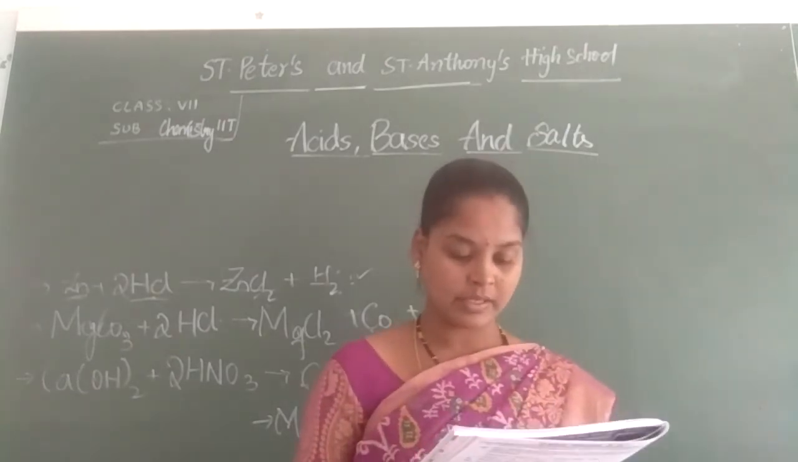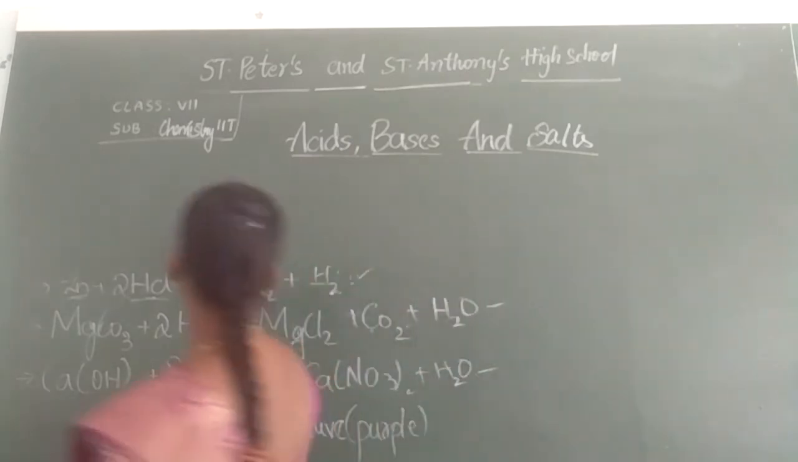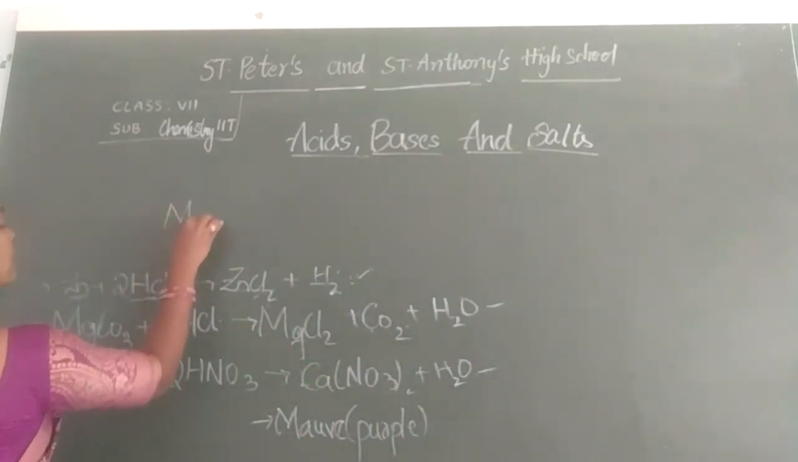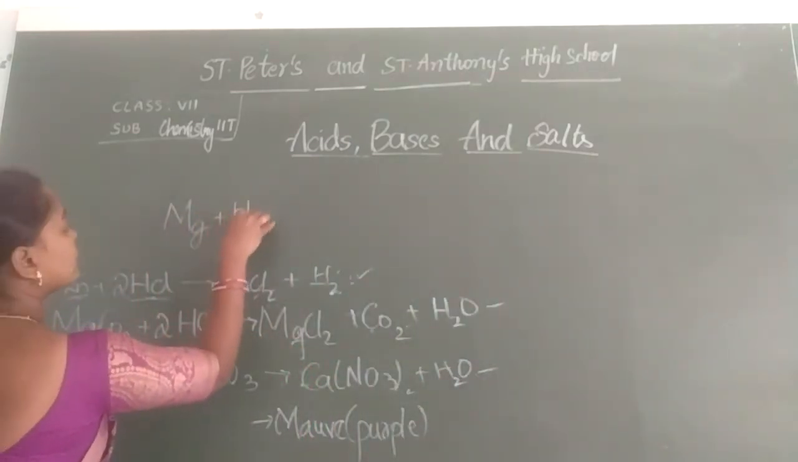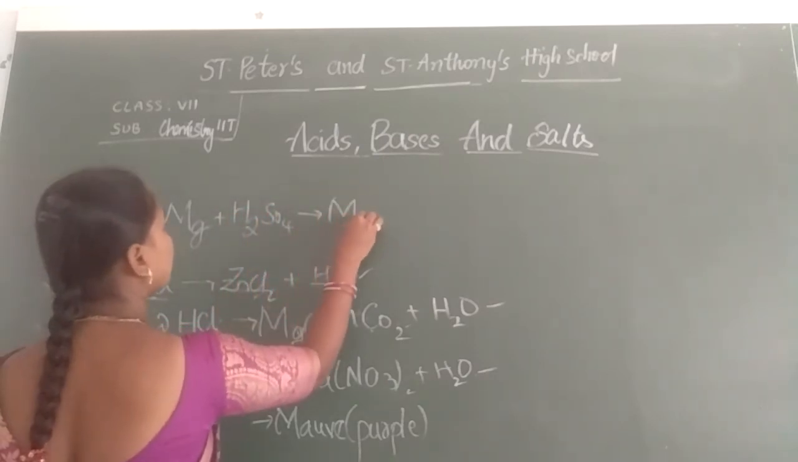Next, Mg plus H2SO4. Magnesium plus sulfuric acid gives what? Magnesium sulfate plus hydrogen.